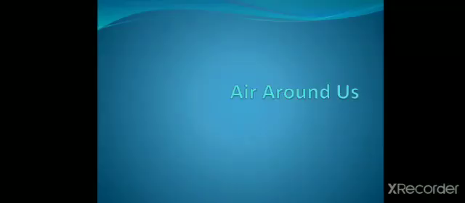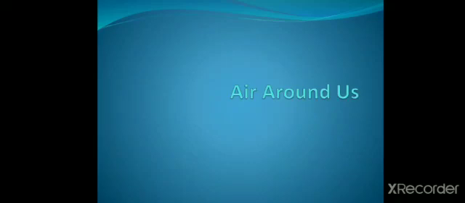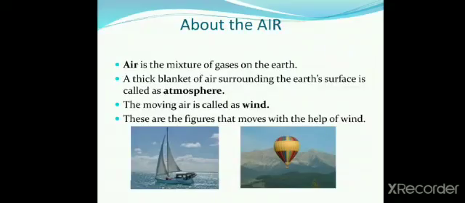Now, let us continue the chapter Air. The concept today is air around us. Air is the mixture of gases on the earth. A thick blanket of air surrounding the earth's surface is called the atmosphere. The moving air is called wind. These are the figures that move with the help of wind.